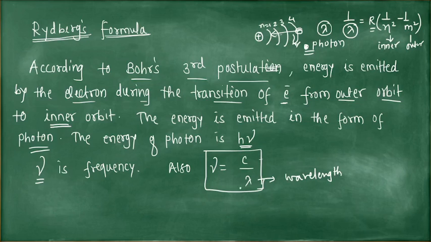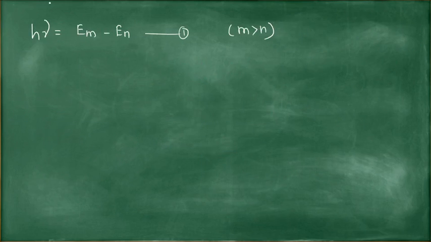So this is the relation we know. Now we have to derive the Rydberg's formula. Rydberg formula derivation is asked for 2 or 3 marks in the board exam. To derive the formula, first we have to write the equation of Bohr's third postulate.